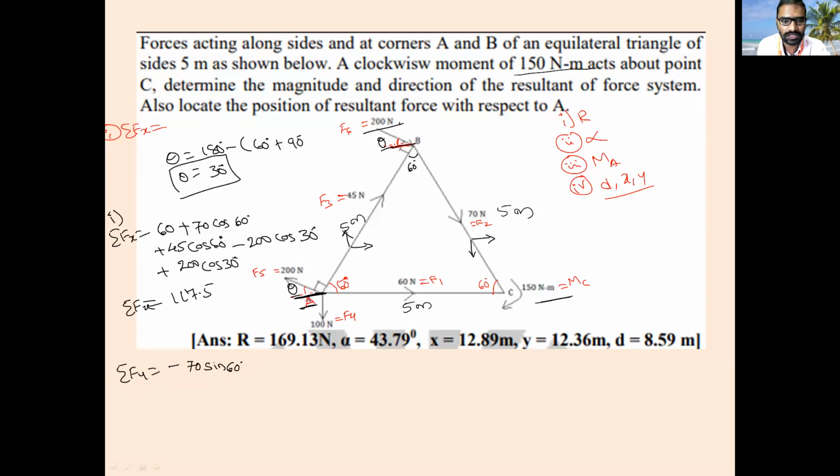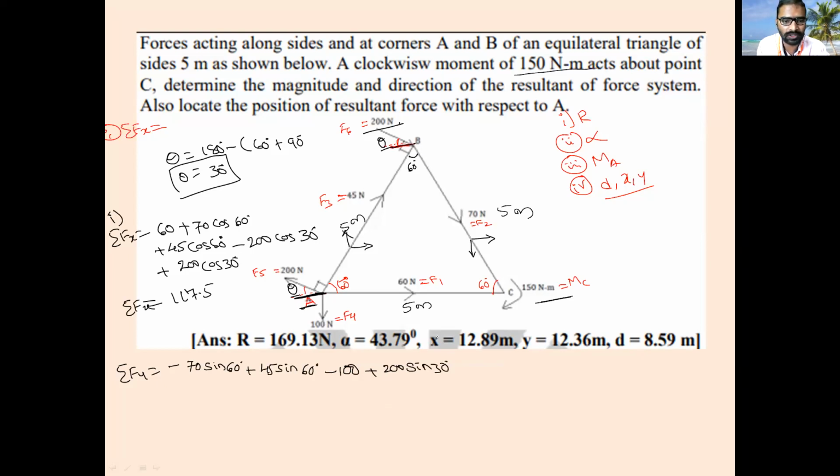Then the F3 force. This F3 force is moving upward direction. So what is the value? 45. So that is positive. 45 sin, what is the angle? 60 degree. Then the F4 force. F4 force is moving downward direction. It is negative. It is exactly vertical. That's why I will take minus 100 as it is. Then the F5 force. It is making an angle 30 degree with respect to horizontal, in the vertical upward direction. That is positive. 200 sin 30 degree.